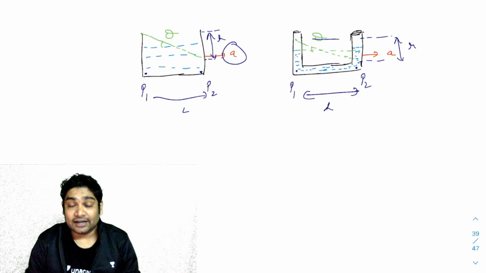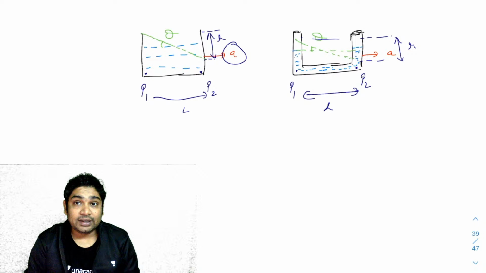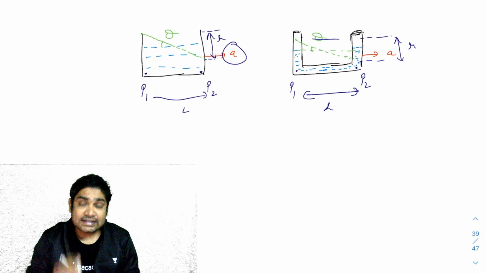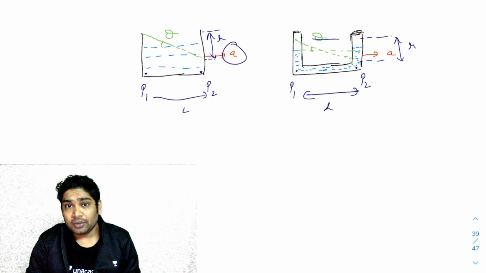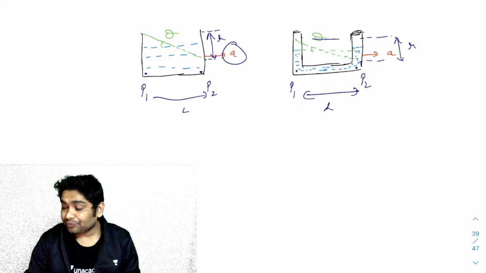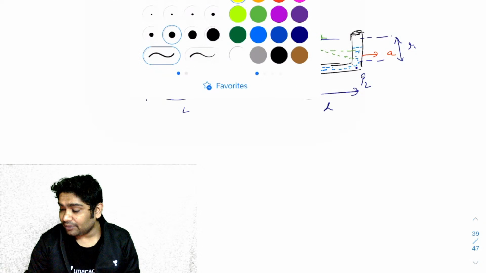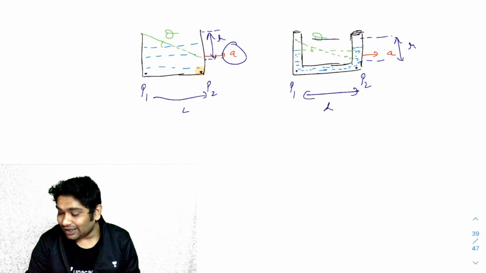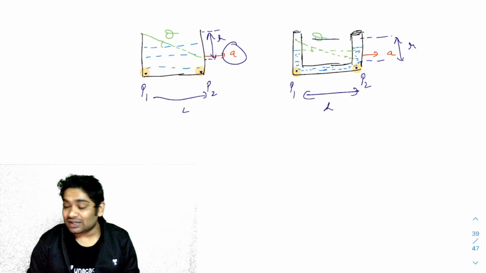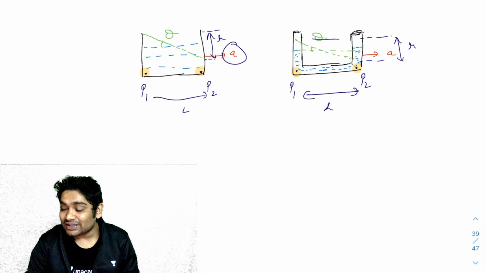That if I compare these two situations, in both of them, the line joining the ends would have made the same angle theta. Why? Because both are being accelerated by the same acceleration. The pressure difference between this point and this point would be exactly the same as between this point and this point. Because of that, the height difference would have to be the same.